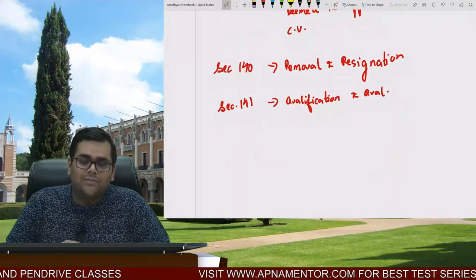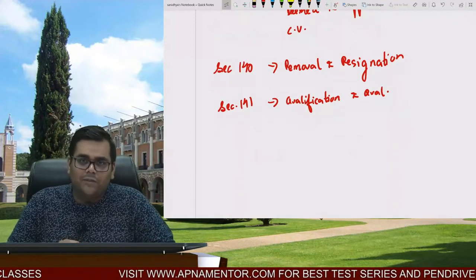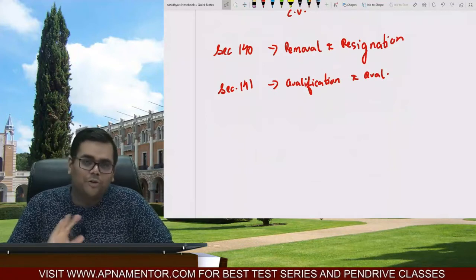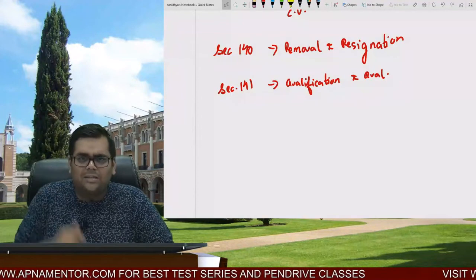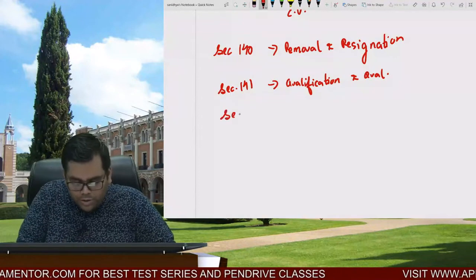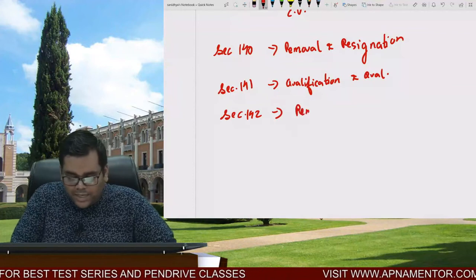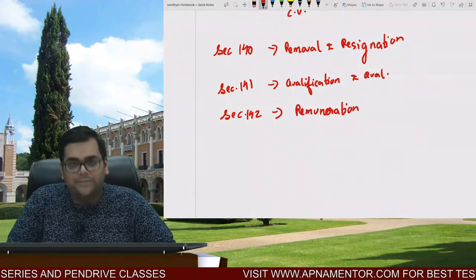Now just tell me, whenever you are appointed, you are qualified, you are eligible enough, and you are appointed, what is the first thing you are going to talk about? Are you going to talk about your rights? Are you going to talk about your duties? No, you are going to talk about how much money I am going to get. So you are going to talk about the money, the remuneration. So section 142 talks about remuneration, right?